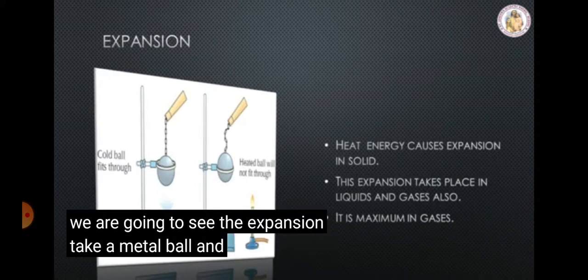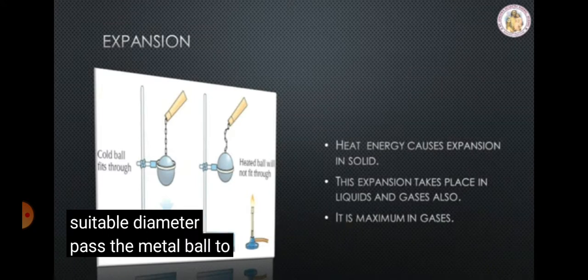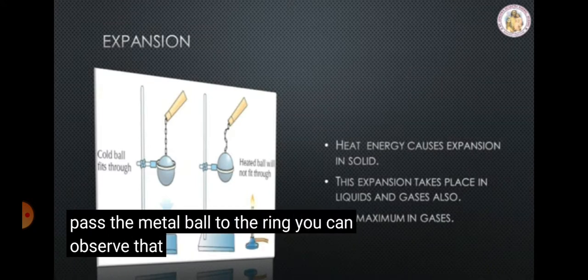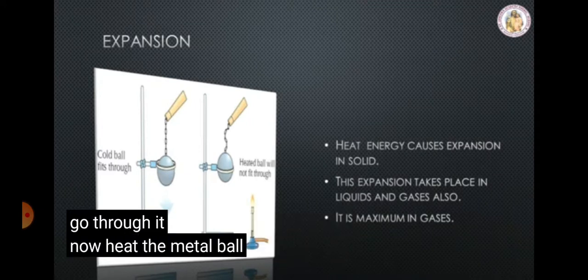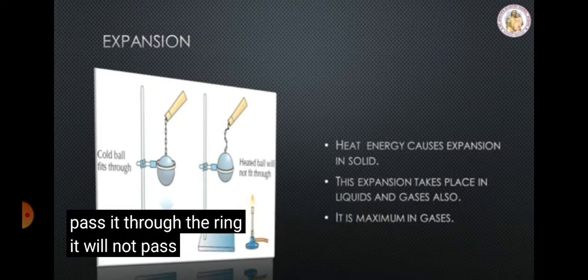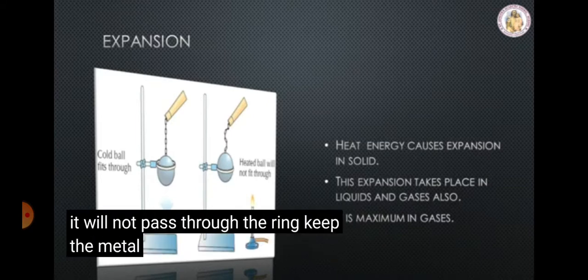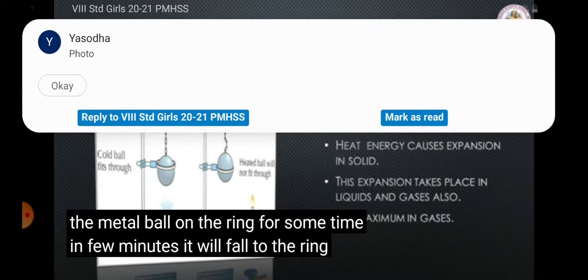Take a metal ball and a metal ring of a suitable diameter. Pass the metal ball through the ring. You can observe that the metal ball can easily go through it. Now heat the metal ball and then try to pass it through the ring. It will not pass through the ring. Keep the metal ball on the ring for some time. In a few minutes it will fall through the ring.